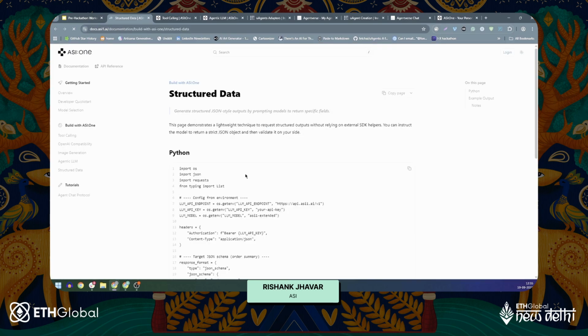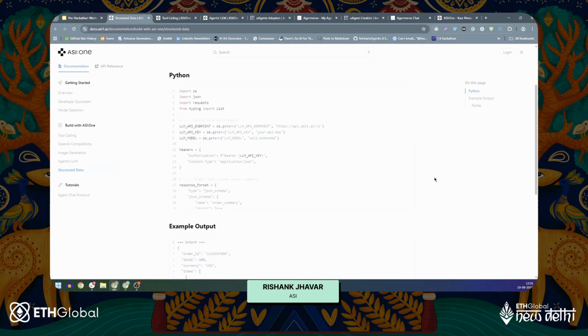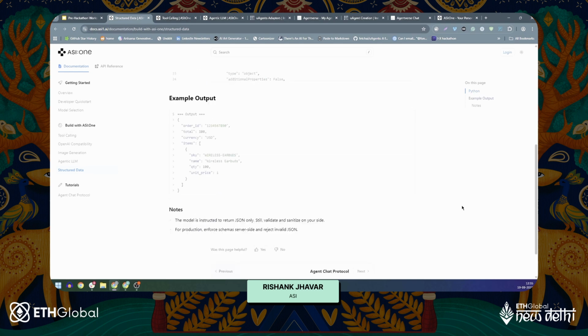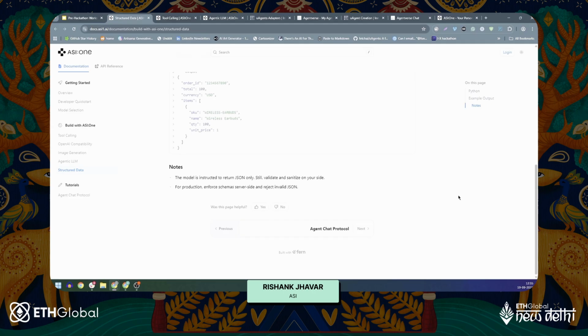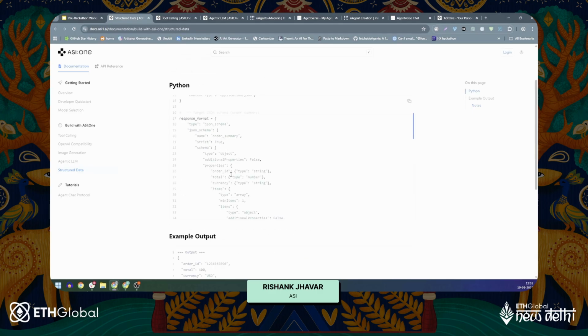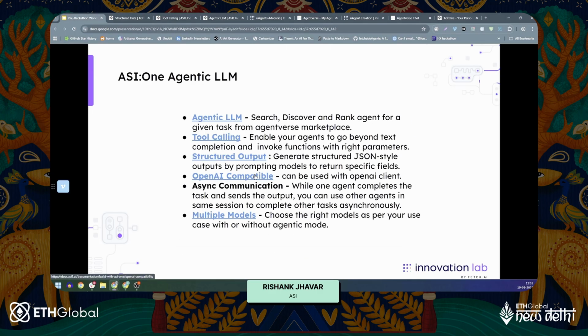Let's also quickly have a look at structured data, to generate structured JSON style outputs by prompting models to return specific fields. You can define your response format and you can get example output in that format. Please note that this model is instructed to return JSON only, and you should try to enforce all the schemas server side and reject the invalid JSON. That's just for general good practices. So that would be structured data.